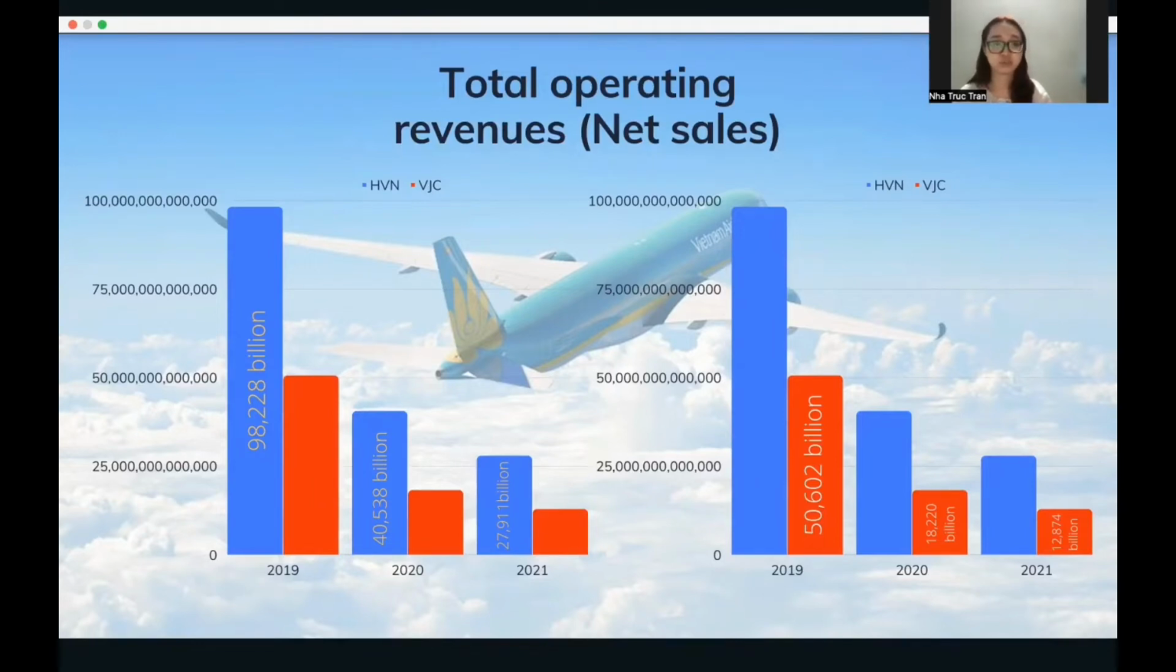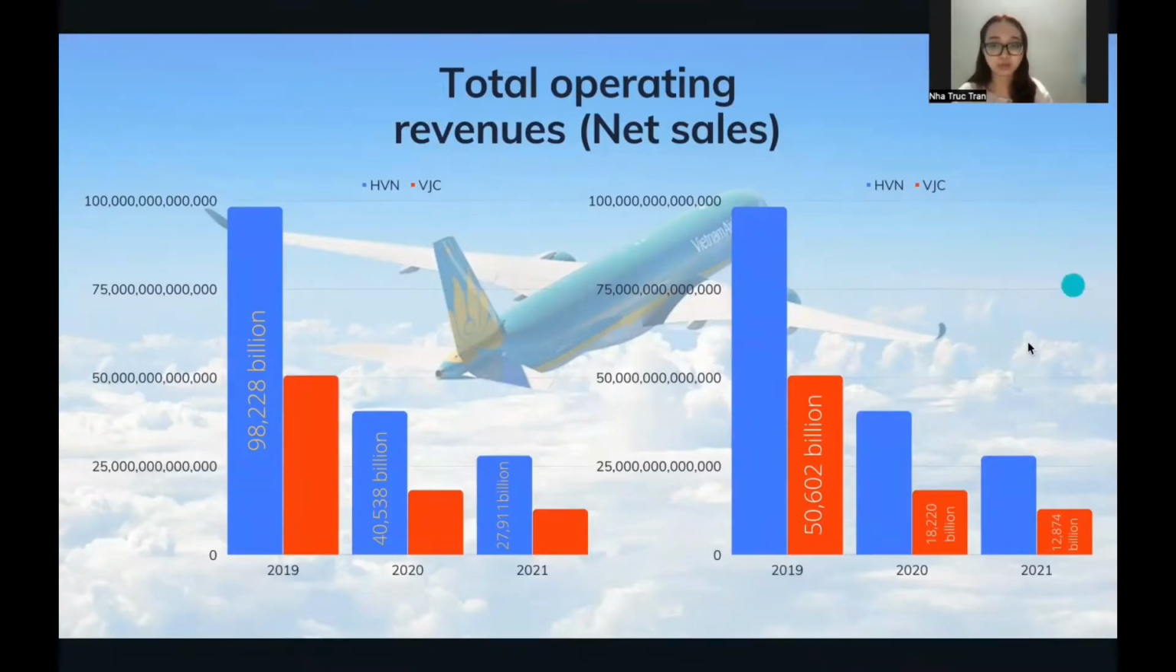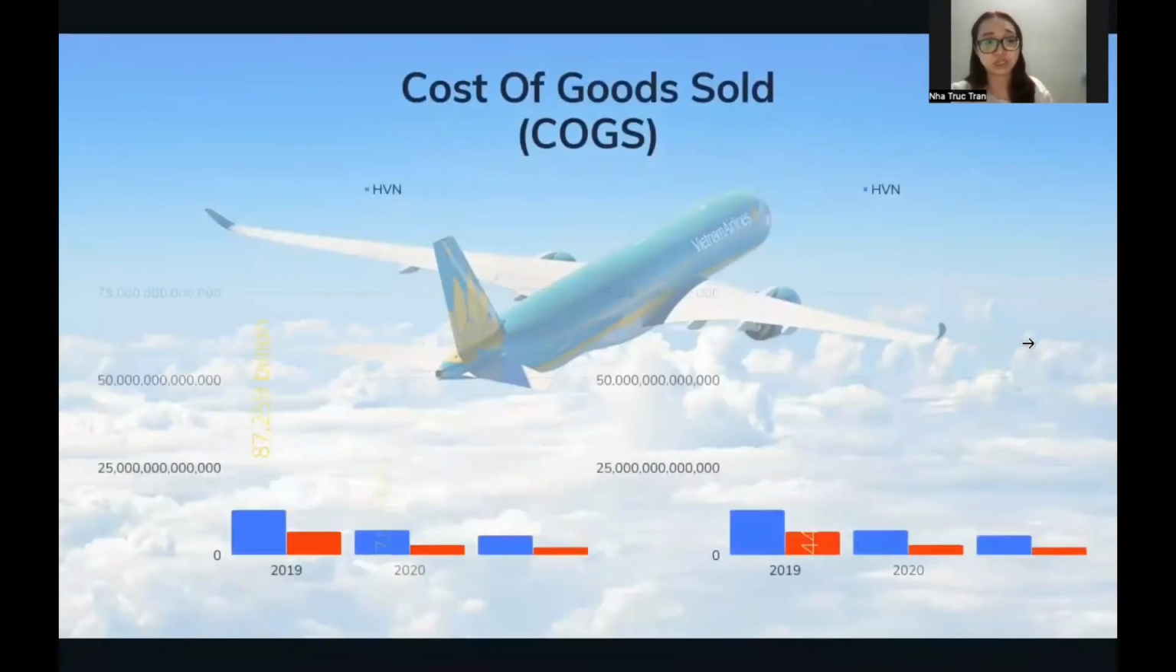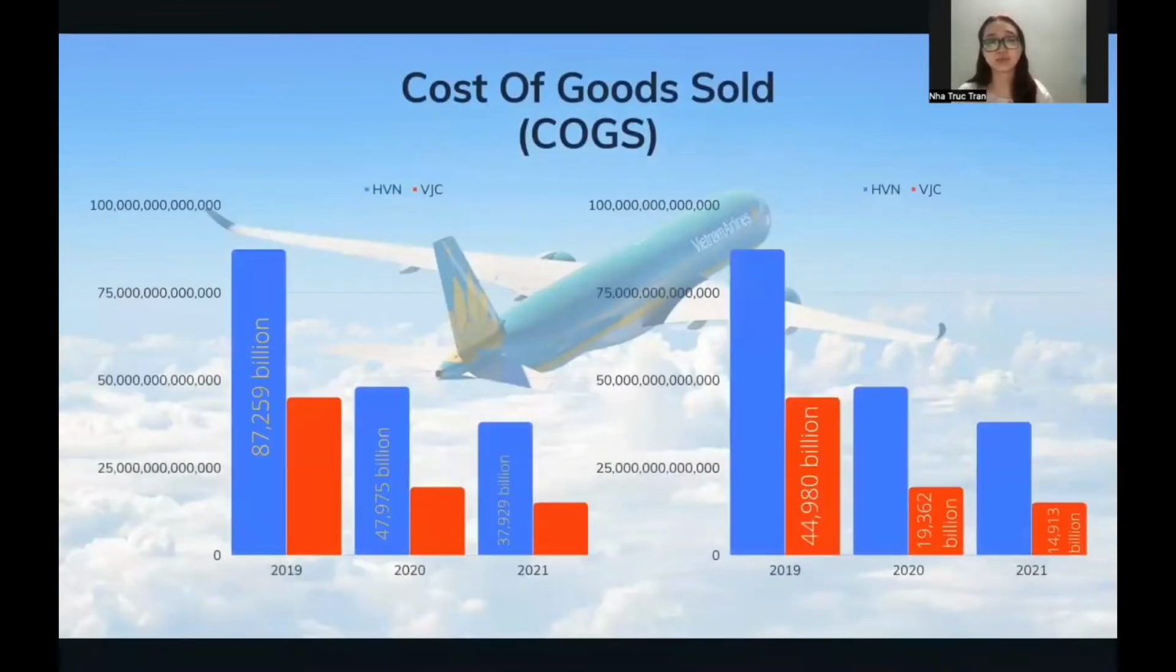in 2021. The reason for such a dramatic drop in profit is that all flying dropped entirely, even the international routes. And then moving on to the cost of goods sold. As can be viewed from the chart, in 2020, the cost of goods sold of Vietnam Airlines decreased by 87,000 billion Vietnam dong compared with 2019, and still decreased to 37,000 billion Vietnam dong in 2021. At the same time, Vietjet Air also suffered the same fate when the cost of goods sold declined from 44,000 billion Vietnam dong to 14,000 billion Vietnam dong. The reason is just like the total operating revenue, due to COVID-19.